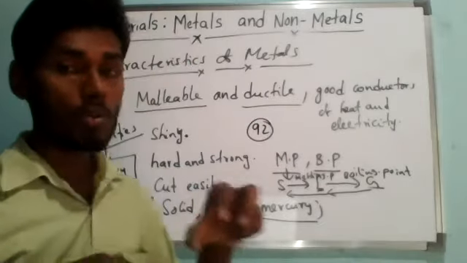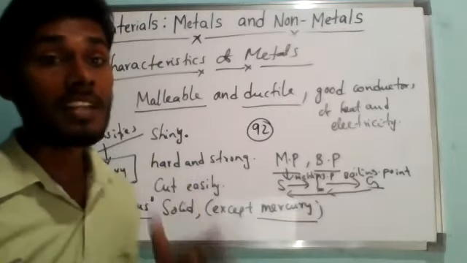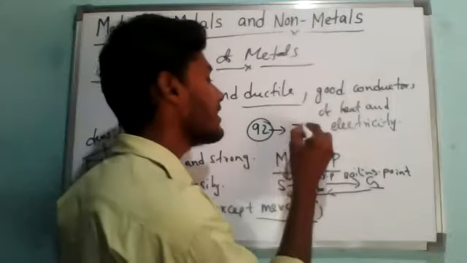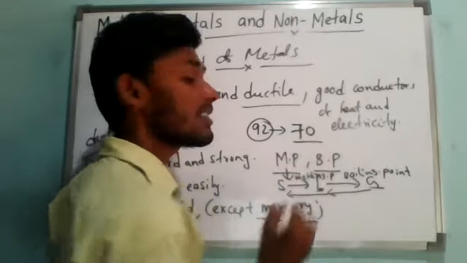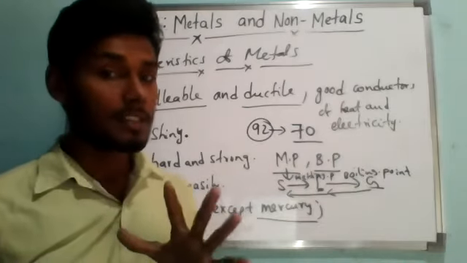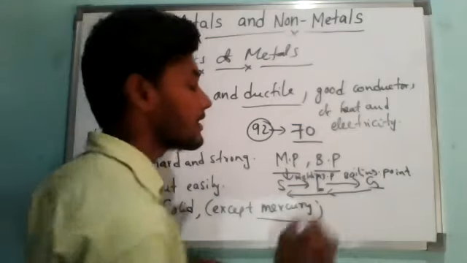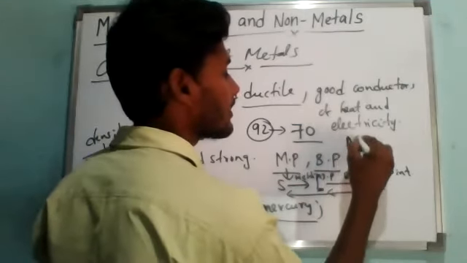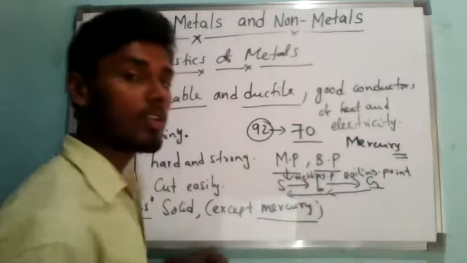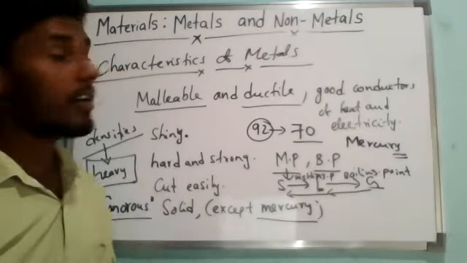Out of these, 70 elements are metals; this number is very important. All these metals are solids, except one metal, mercury, which is a liquid metal. The remaining are all solid metals. So this is about the characteristics of metals.